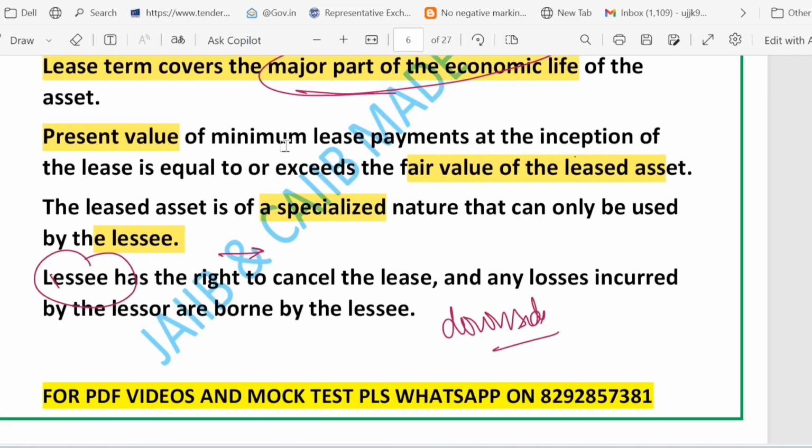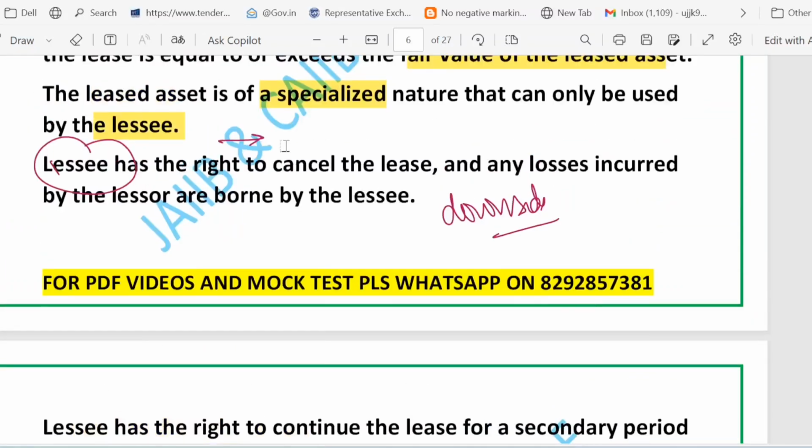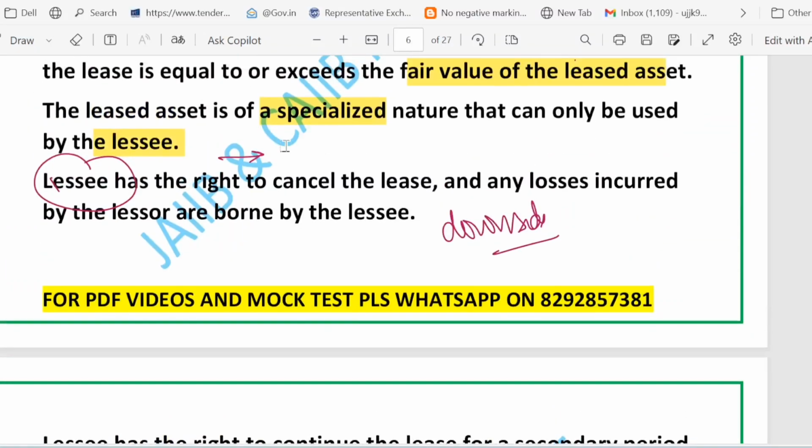The second thing is the specialized asset, which means a factory makes a press that only one buyer can use. The lessee is effectively the owner for practical use, isn't it? The next point is bargain renewal. Here you will see the term bargain renewal. So what is the meaning of this term? It simply means you rent a shop for 5 years and your contract lets you stay another 15 years at a rent far below the market. So you have locked in near-ownership benefit, right?